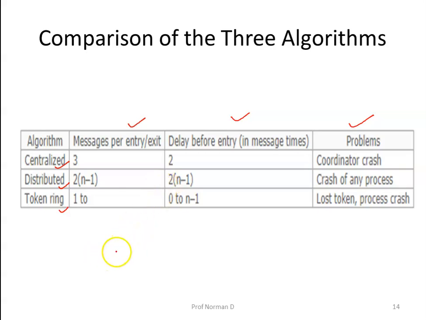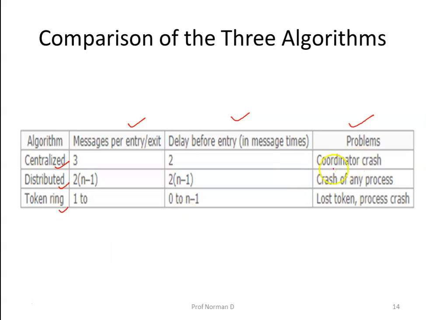Whereas with the token ring algorithm, the number is variable. If every process constantly wants to enter a critical region, then each token pass will result in one entry and exit, for an average of 1 message per critical region entered. At the other extreme, the token may sometimes circulate for hours without anyone being interested in it. In this case, the number of messages per entry into the critical region is unbounded.